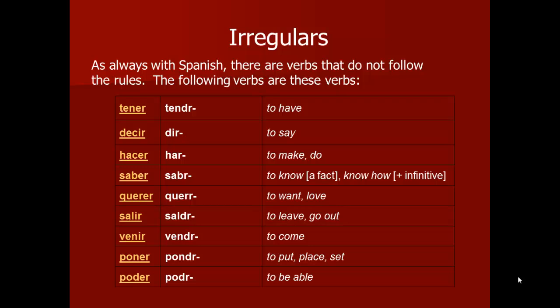Saber becomes sabr, sabré, which means to know. Querer, you end up dropping the E out of it, and the R's double up, so it's querr. Salir, which is to leave or to go, ends up becoming saldr. You replace the I with a D. Venir, again you replace the I with a D, becomes vendr, which means to come, like to come to a place. Poner, to put or to place something, is pondr, because you replace the E with a D. And then you're dropping the E out of poder, which is to be able to, and it becomes podr.